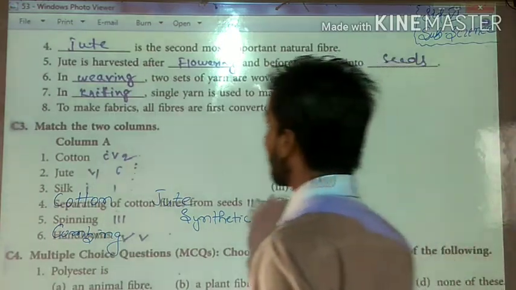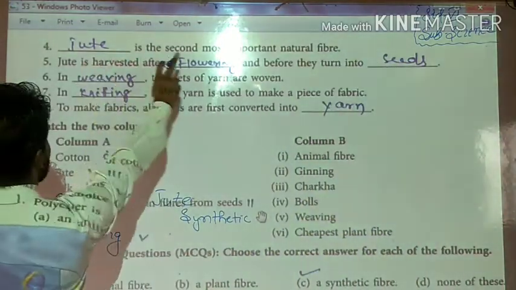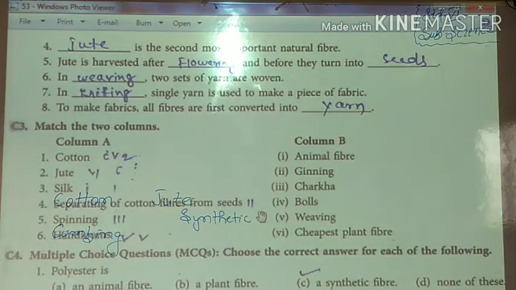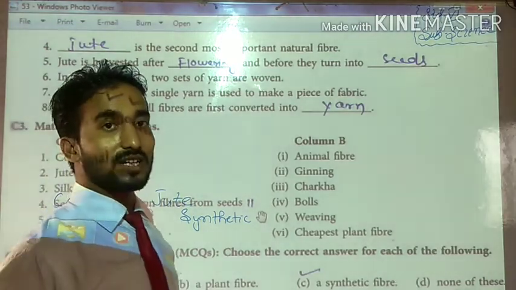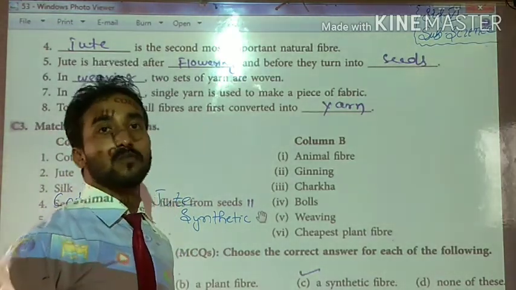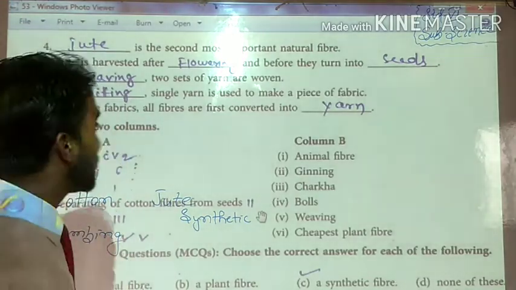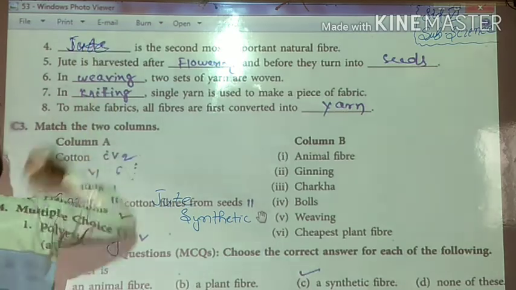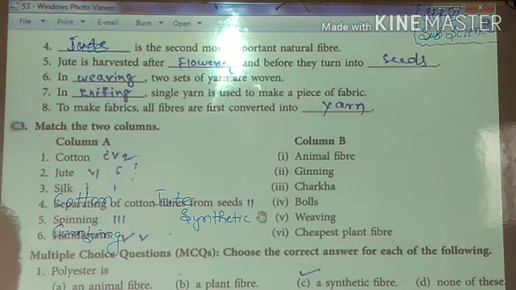Fill in the blanks: blank is the second most important natural fiber. If I ask you which one is the second most important natural fiber, we can say that jute. What can we say? Jute. J-U-T-E, jute. Fill the blank. So say students, next question.